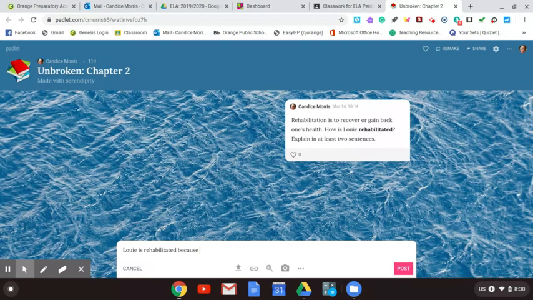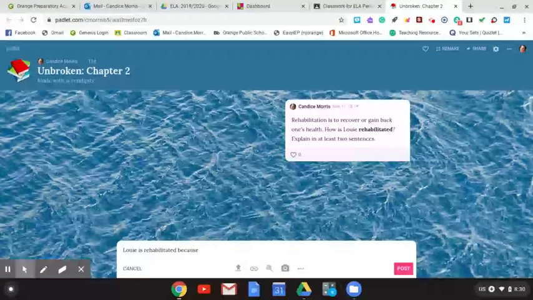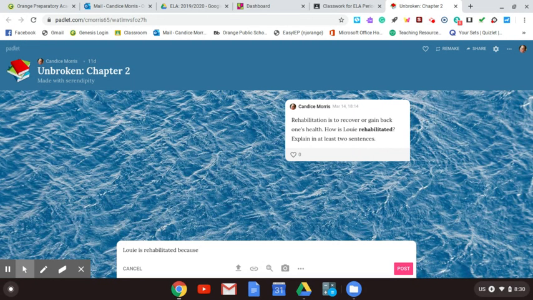And then I want you to have at least 2 sentences. Up here it says explain in at least 2 sentences. How is he rehabilitated? Give me textual evidence from the book to tell me why he is rehabilitated. He recovered from something. I'm not going to go into detail, especially if you haven't read it yet and you're looking at this before you read. How has he regained or recovered? And then you're going to explain it. Maybe give the explanation in 1 sentence, and then give a sentence with a quote or textual evidence to prove that he is rehabilitated. Okay, I hope that helps.